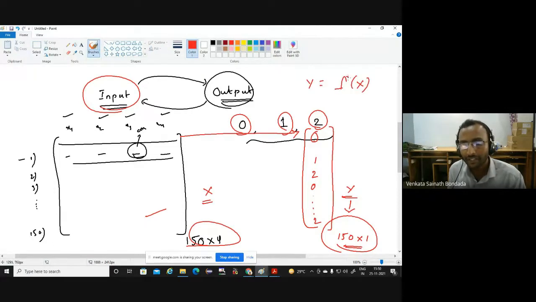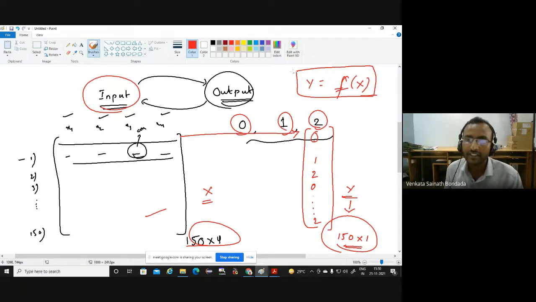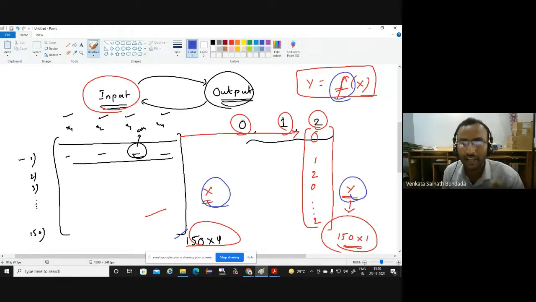And all I am trying to do is y as a function of x. I am trying to find a mathematical model, a function, a mapping, a transformation, which will fit appropriately with respect to some model performance measures, which we'll discuss later. Okay, this is our problem. We are trying to find that mapping function. And now we have to call this input data directly, 150 by 4, the input x and the output y. We are going to get in just one line, and that is what is shown here.